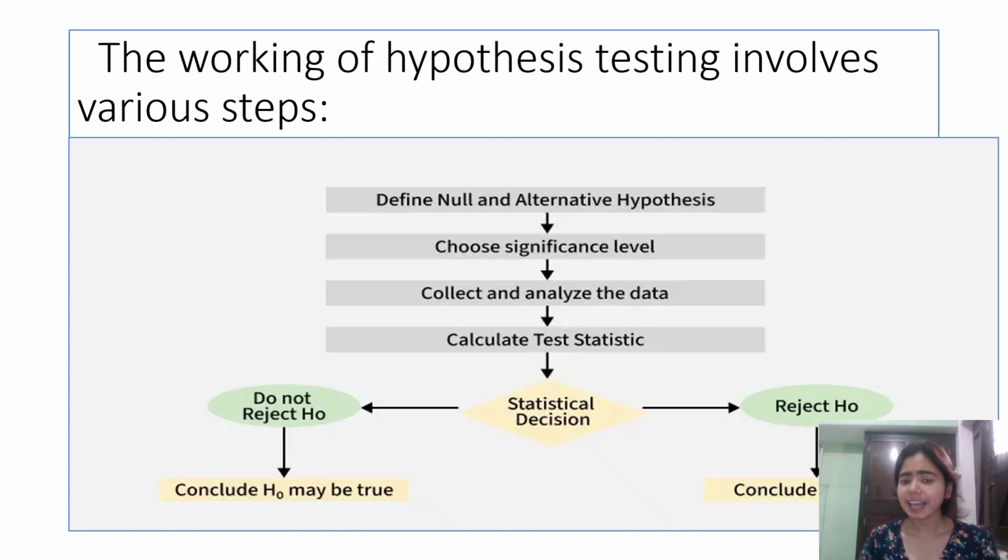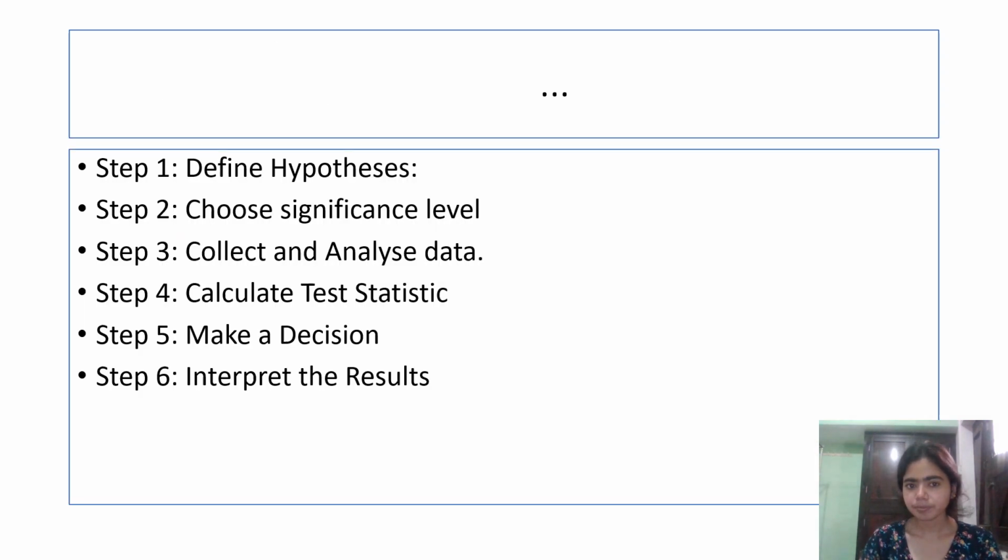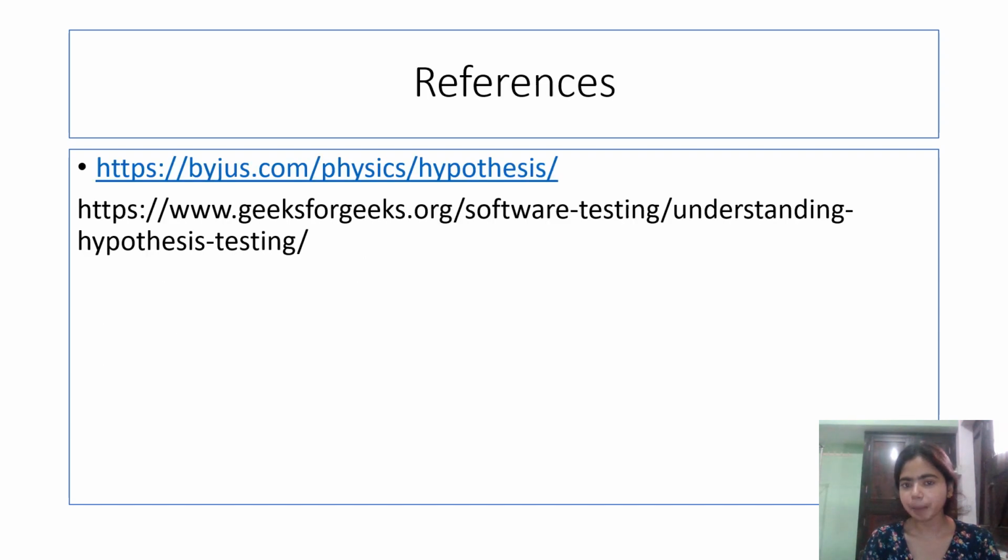Then we collect and analyze the data, and calculate test statistics like the t statistic. On the basis of the result we make a decision to either reject or accept the hypothesis, and then we interpret the result. These are the steps of hypothesis testing.